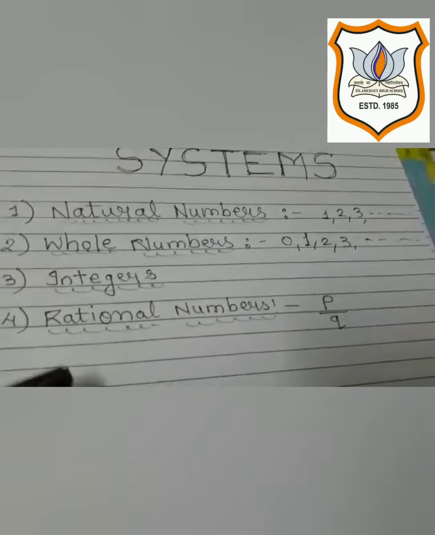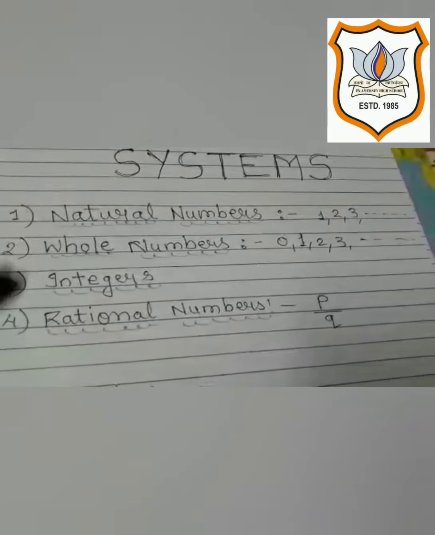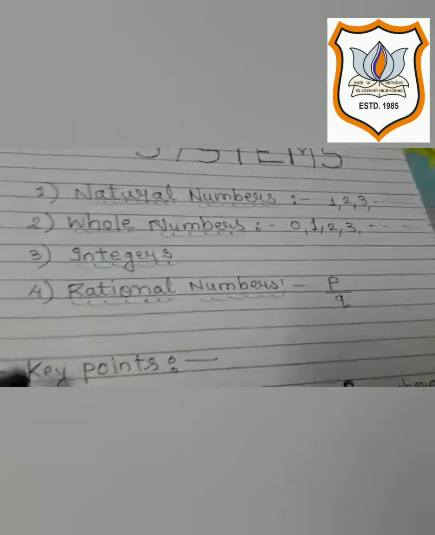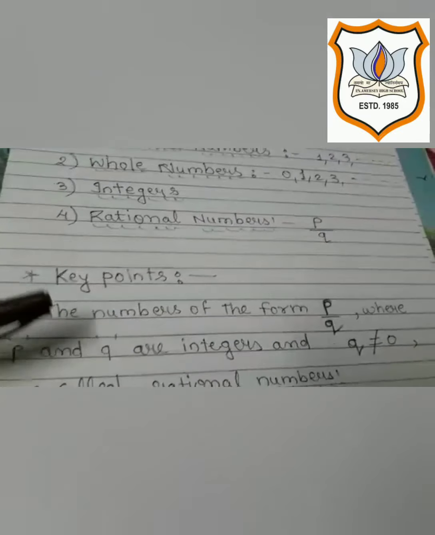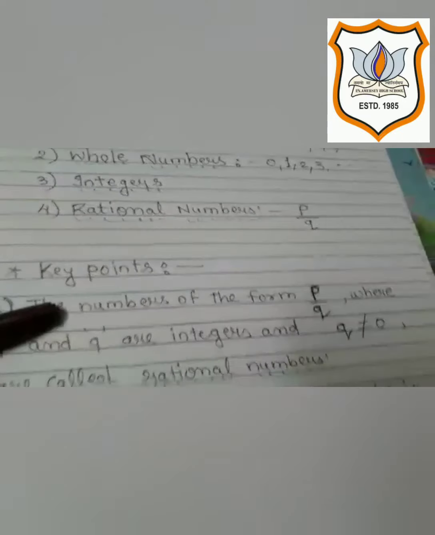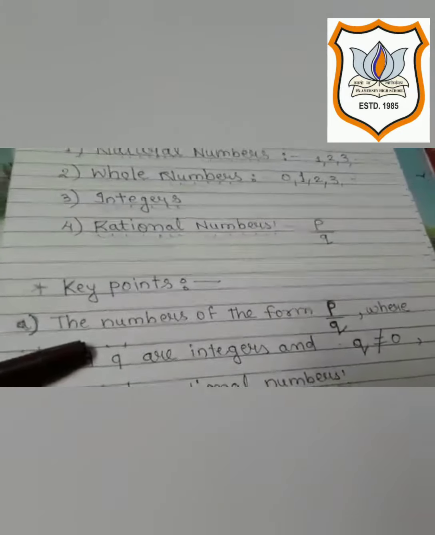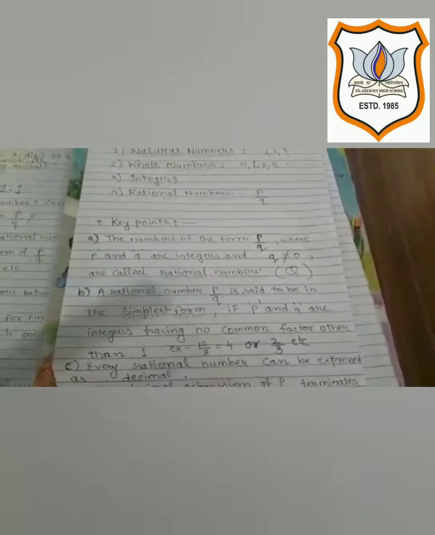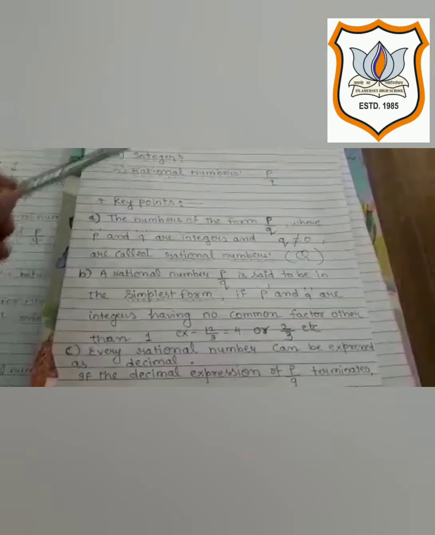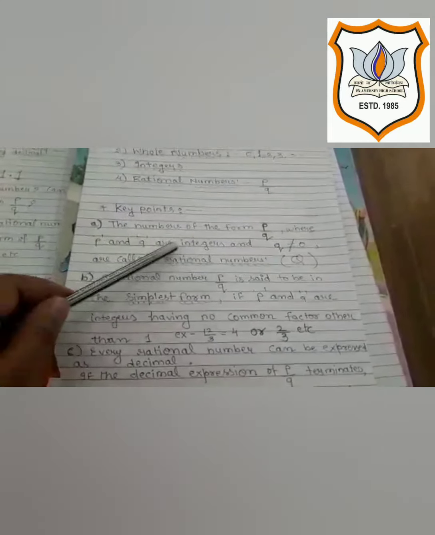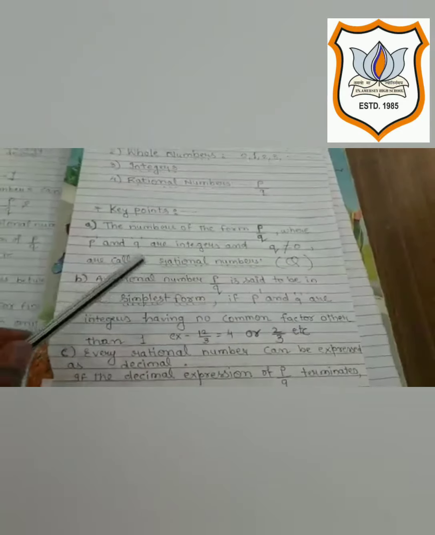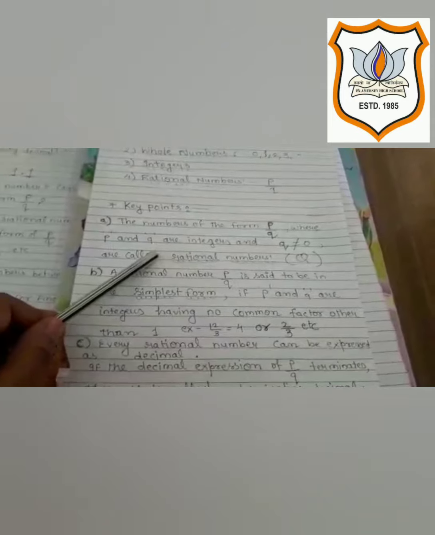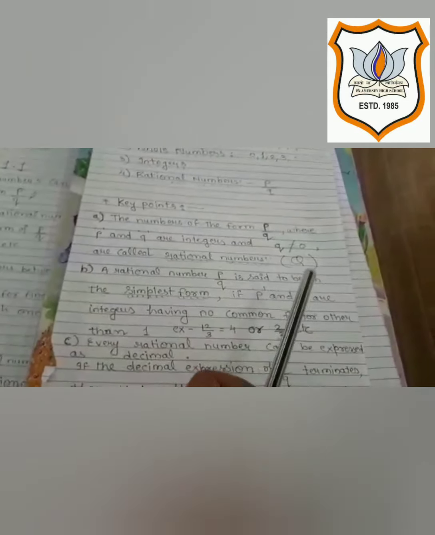Okay, this is our basic topic. All these things we have learned in previous classes, and I would like to suggest some key points also. So dear students, some important key points regarding the chapter number system. The very first key point is the numbers of the form P upon Q, where P and Q are integers and Q should not be equal to 0. This is the simple definition of rational number and it is denoted by Q.